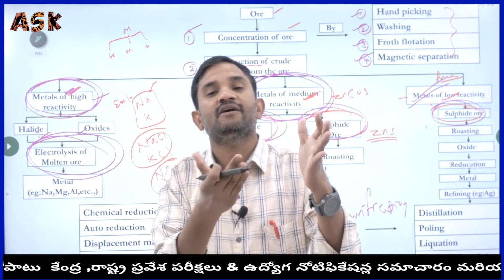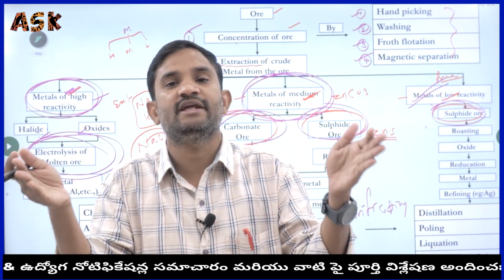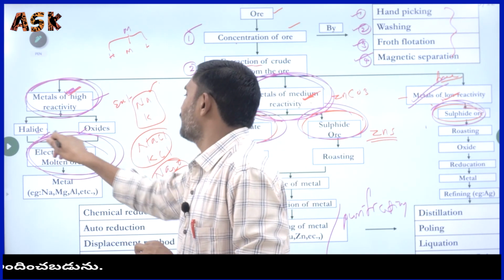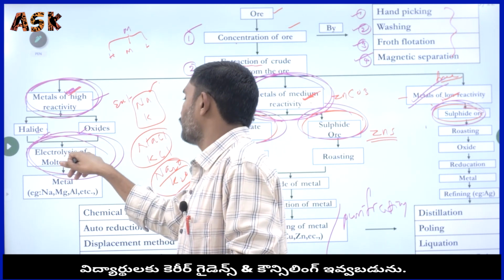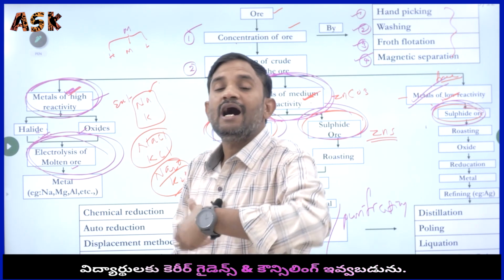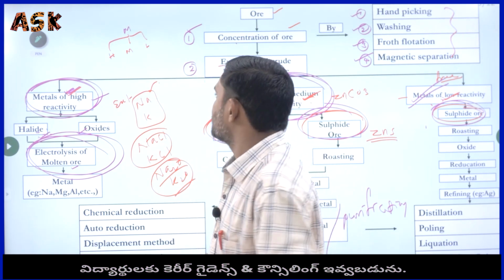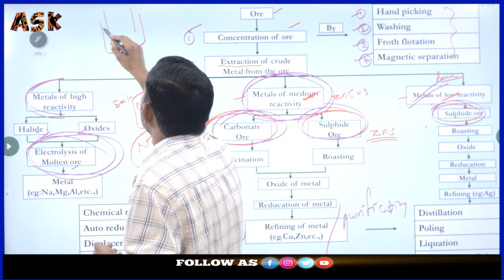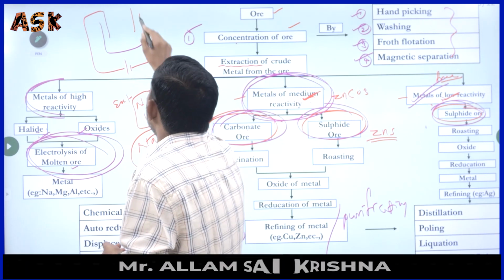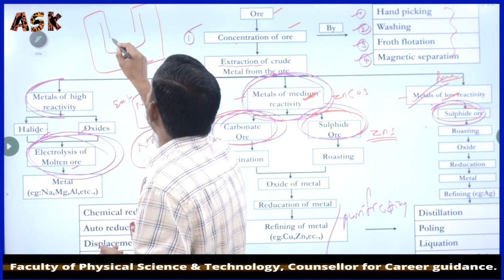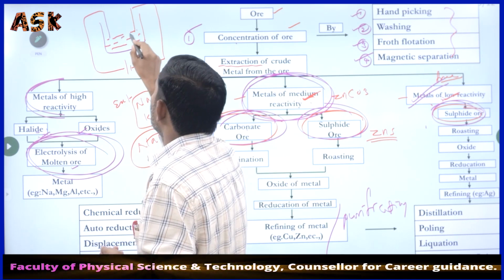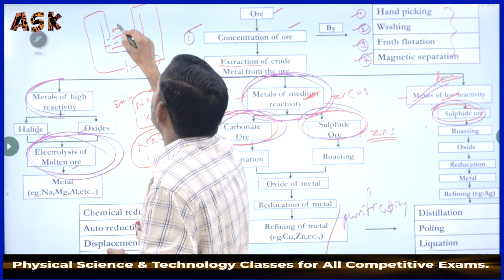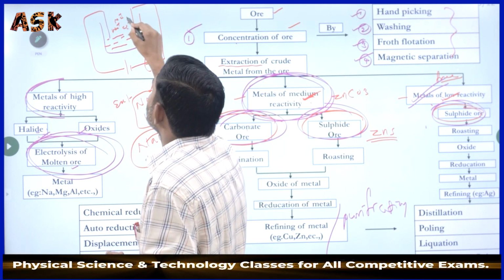Electrolysis means using electric current to make the compound into various ions. We can get these ions from halides and oxides by the electrolysis of molten ore only. You know very well about the electrolysis process. Here we keep one anode and one cathode connected to the battery. We pour the molten ore here and pass the electric current. It breaks into plus and minus ions.